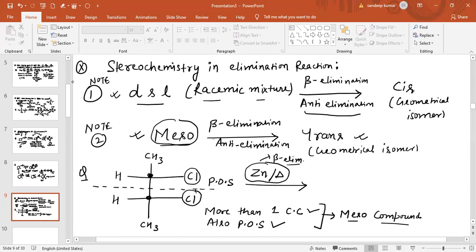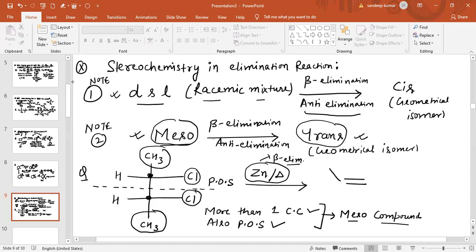This will do basically beta elimination. So the geometrical isomer obtained will be the trans isomer. How many carbon atoms are there? 1, 2. So a double bond is formed between these two carbon atoms, and these two CH3 groups will come in trans position.